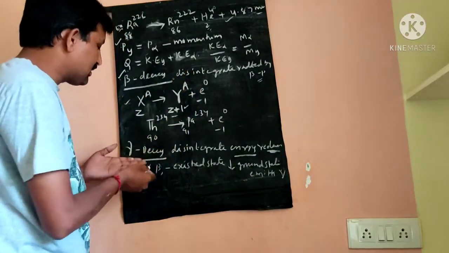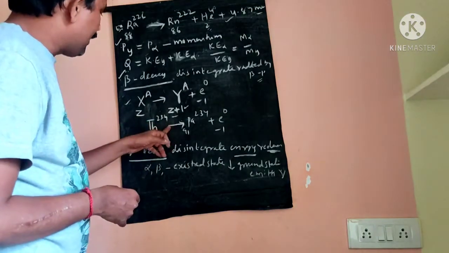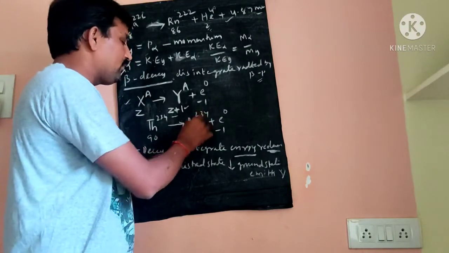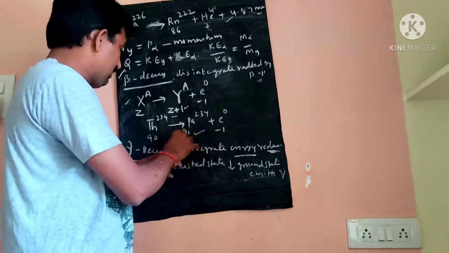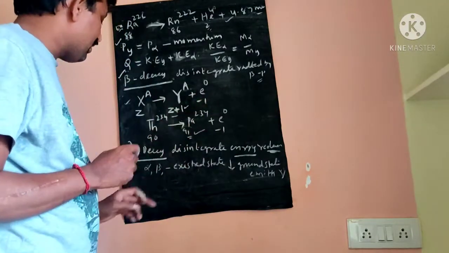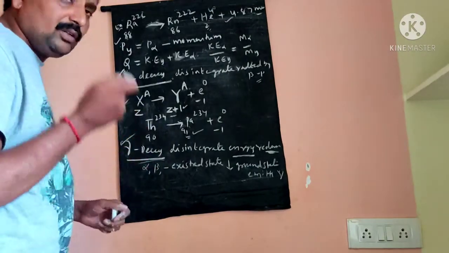Let us take one example, thorium 90-234. During the beta decay process, it is converted into protactinium 91-234. Here the atomic number increases by 1 unit, and 1 electron is produced.